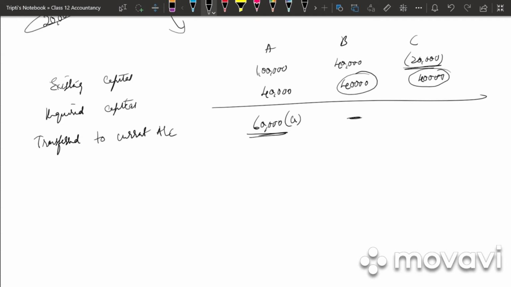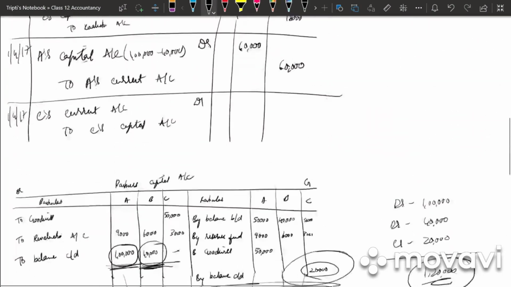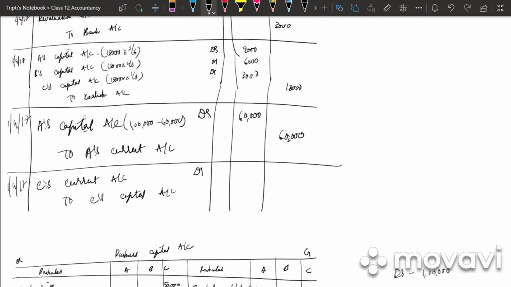So how much we need to transfer to the current account to get 40,000? We need to transfer 60,000. Why 60,000? Because we have a deficit of 20,000 already and we require 40,000 capital. So only after we transfer 60,000 to current account and then we deduct the deficit, we will be getting the required capital, that is 40,000. Correct? So in case of A, it will be a credit balance and in case of C, it will be a debit balance. So write down 1,417.